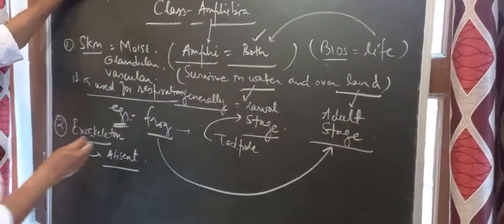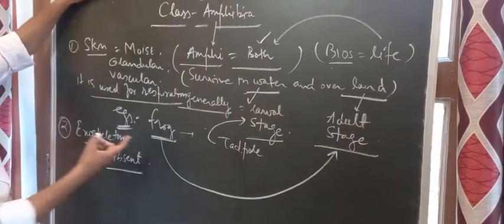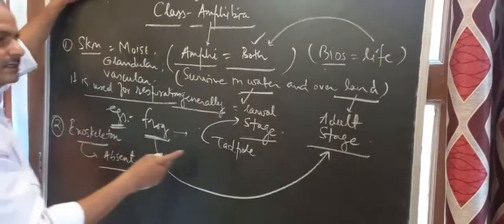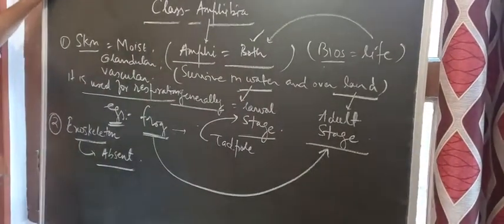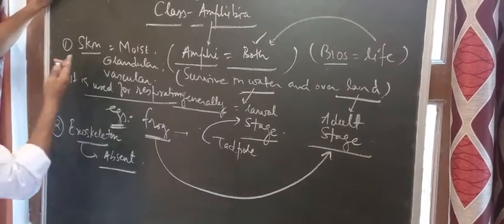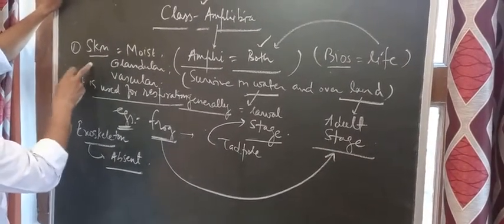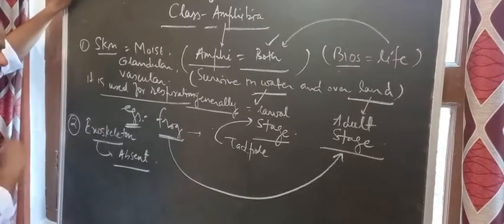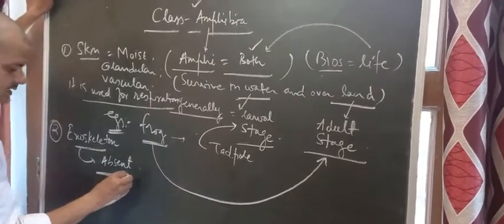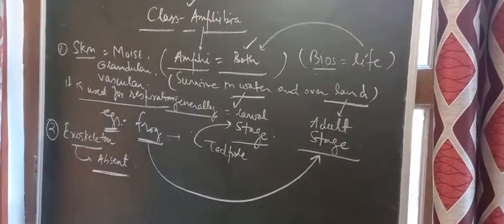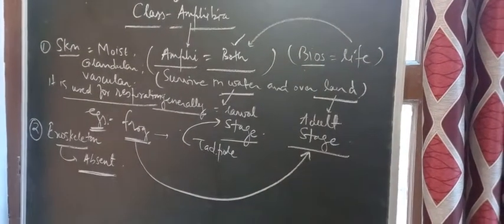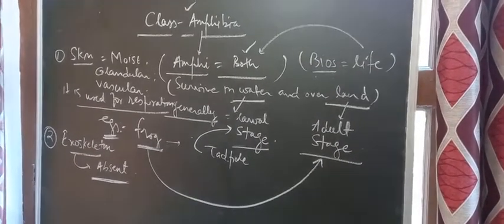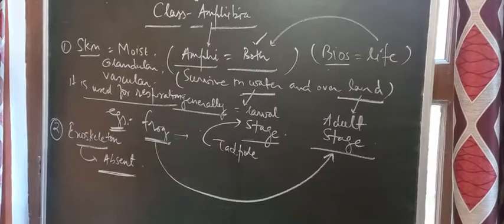Right. With an example, we can understand that the larva of a frog is the tadpole, and the tadpole resides in the water, whereas the adult frog survives on land also. For characteristics, we are discussing some features of these organisms. Talking about the skin: moist skin, having glands, so glandular and vascular, used for the purpose of respiration. The exoskeleton in these organisms is absent. They have no exoskeleton. Talking about the limbs, they have 2 pairs of pentadactyl limbs.